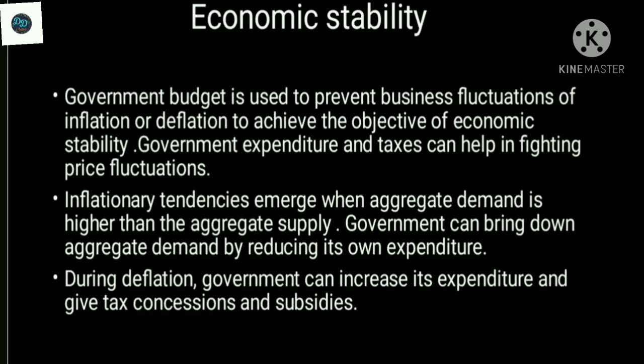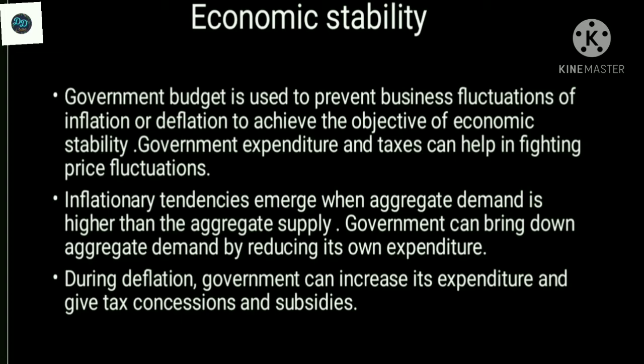And the third one is economic stability. The government budget is used to prevent business fluctuations of inflation or deflation, to achieve the objective of economic stability. Government expenditure and taxes can help in fighting price fluctuations, whether up or down.